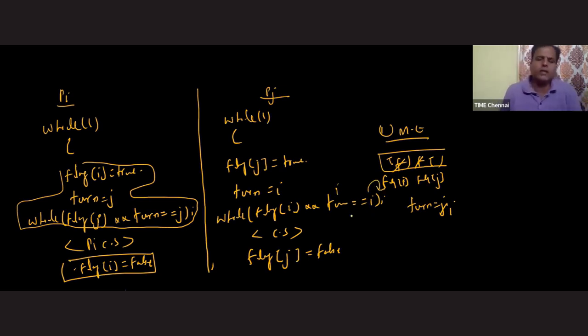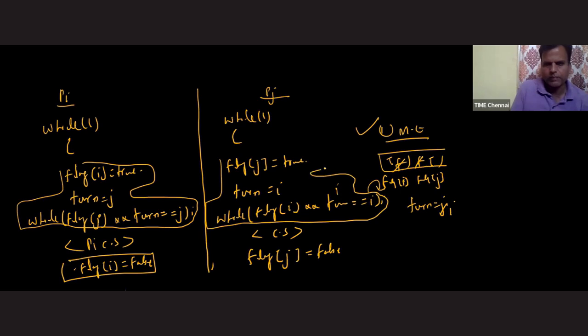So how many processes are there inside the critical section at a time, sir? One. So that means mutual exclusion is guaranteed. Now let's check whether progress is guaranteed or not. As I said, this is our entry section, and this is the exit section. So for the progress,